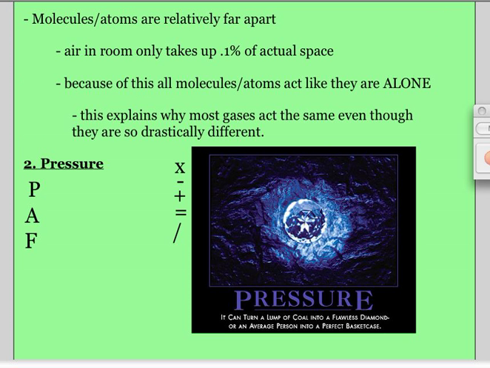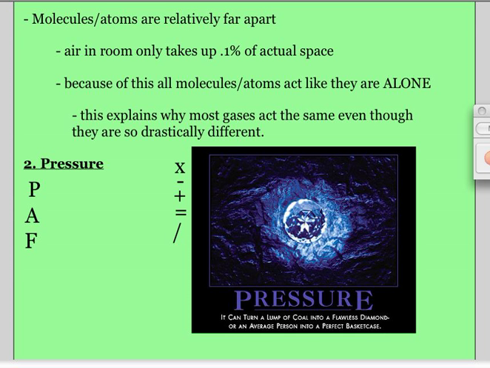All right, so keep in mind that part of the reason that gases act the way they act is that their atoms or molecules are really far apart. Even though you're sitting in the room breathing air, the actual molecules only take up 0.1% of the actual space. So the molecules are very far away from each other. They don't really know that the other ones exist, so that's why most gases act the same.